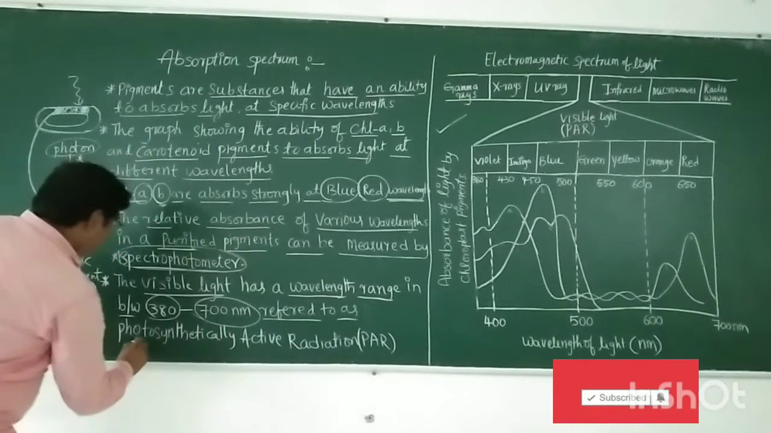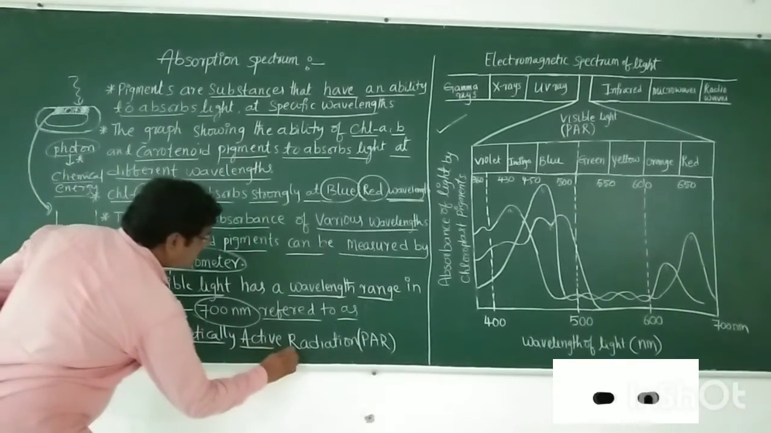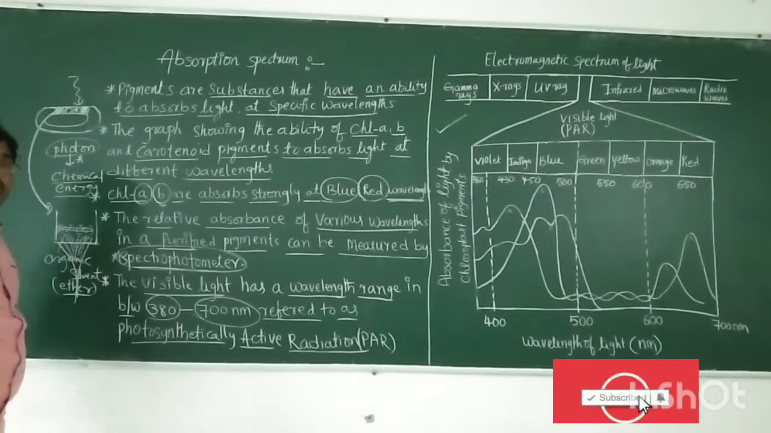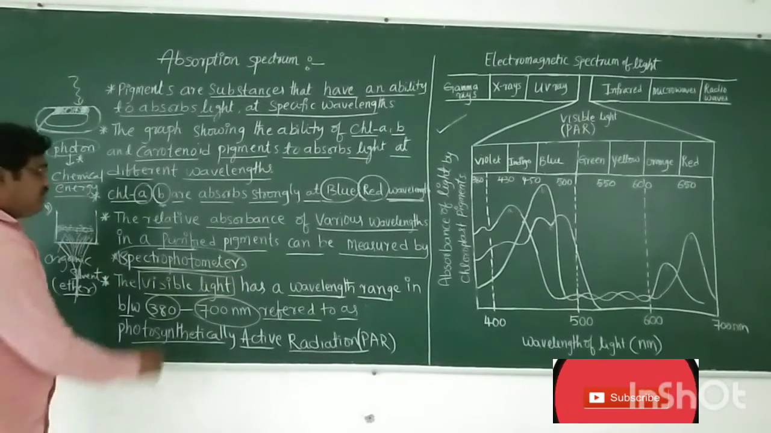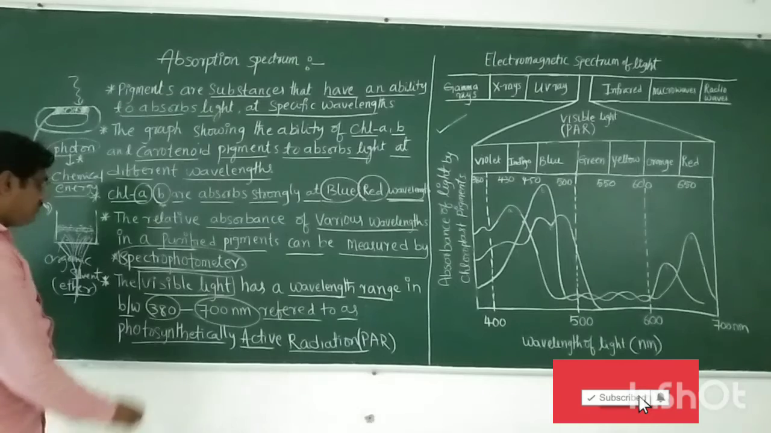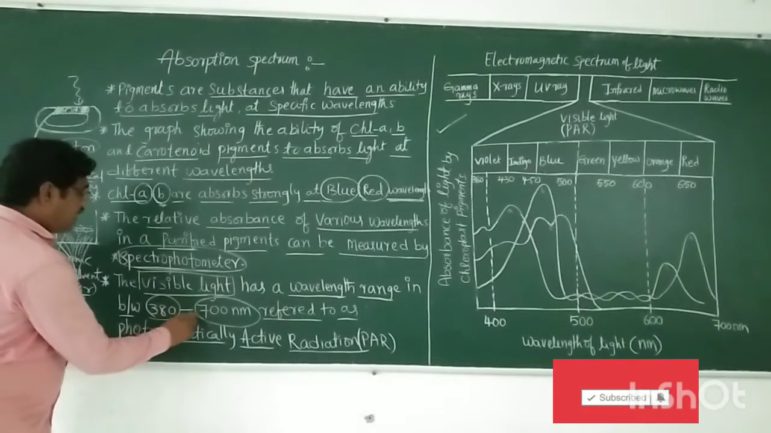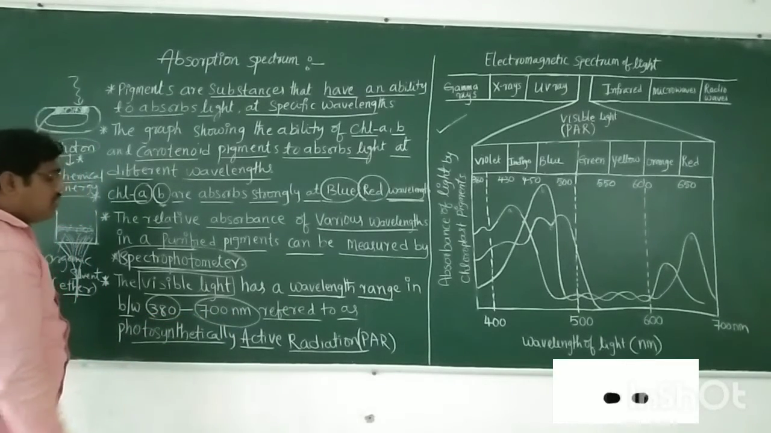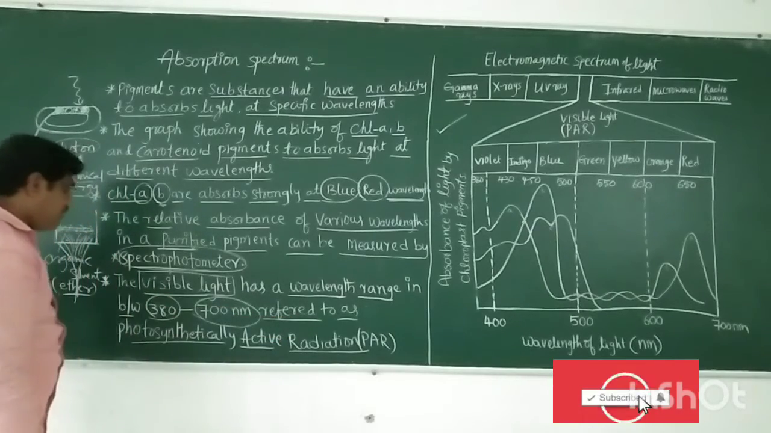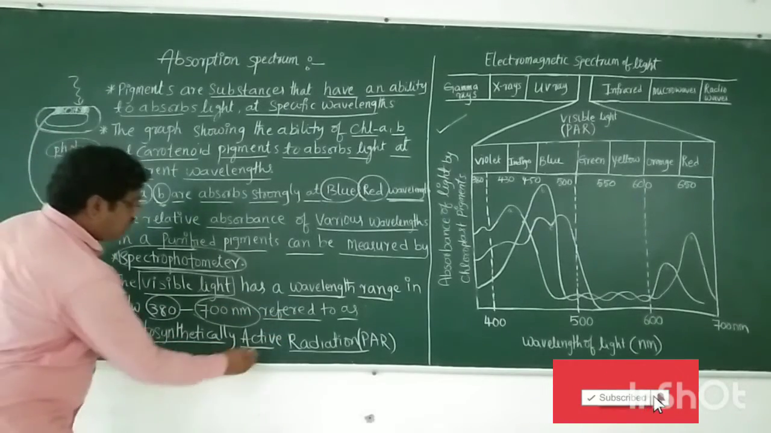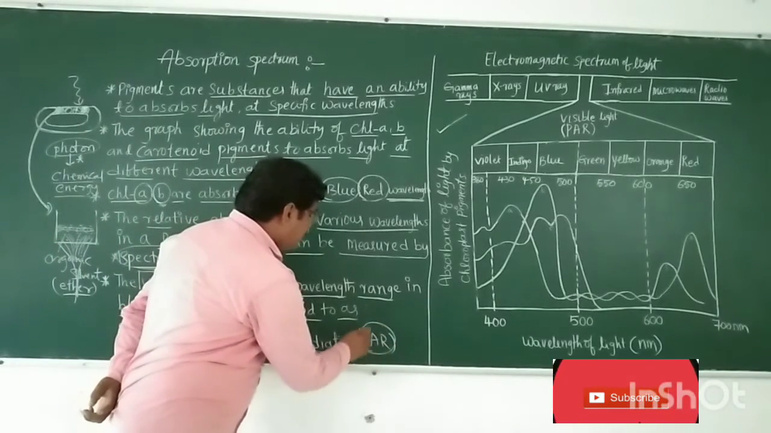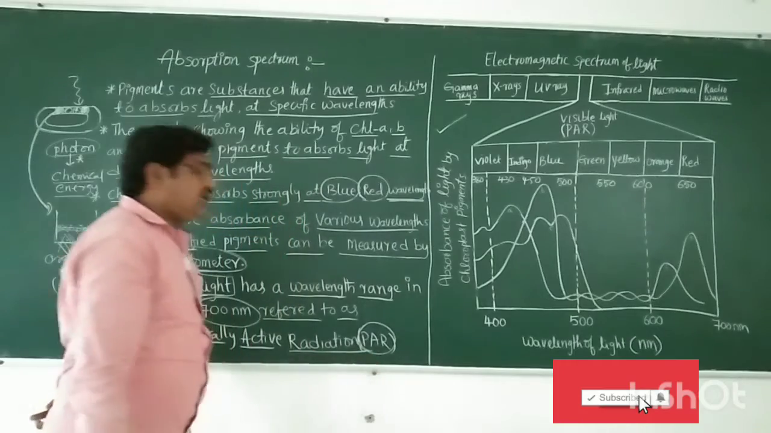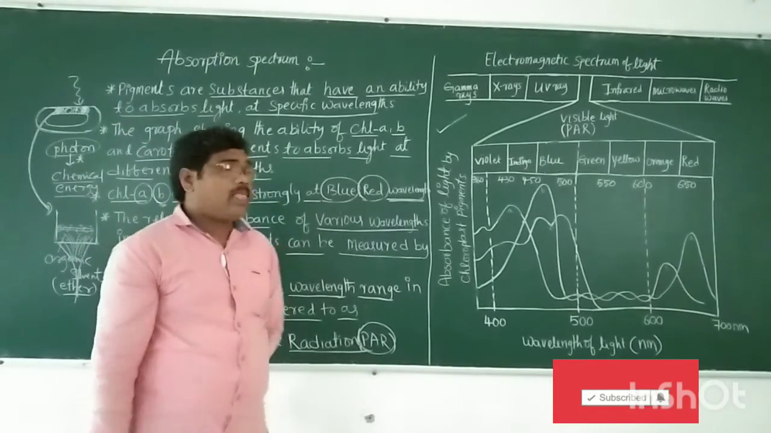This range is referred to as the photosynthetically active radiation. So the visible light has a wavelength range between 380 and 700 nanometers, and this range is referred to as the photosynthetically active radiation. Generally we call it PAR. PAR means photosynthetically active radiation.